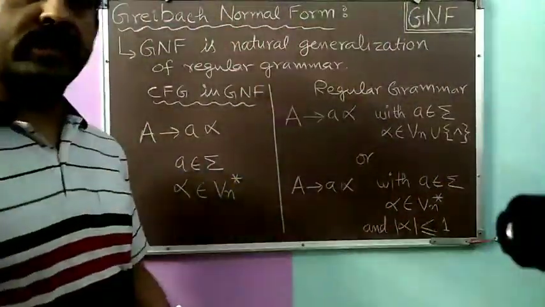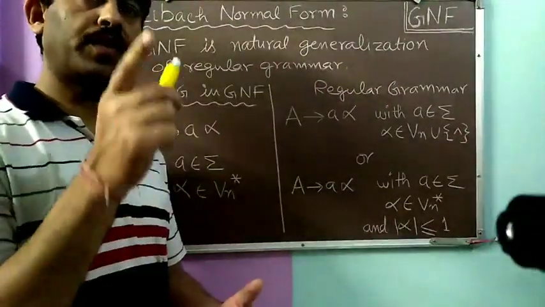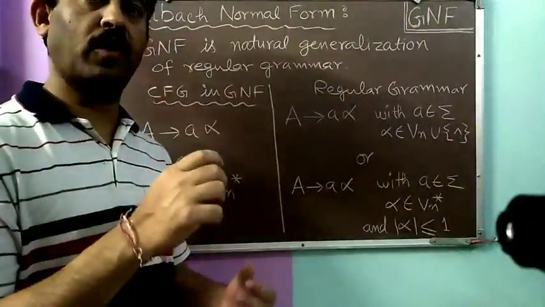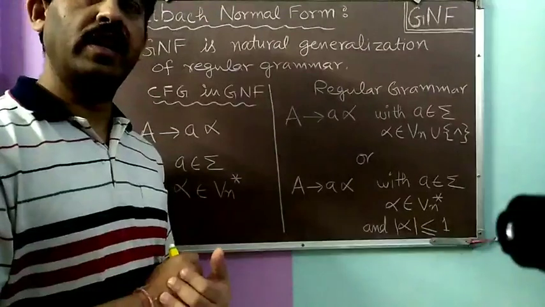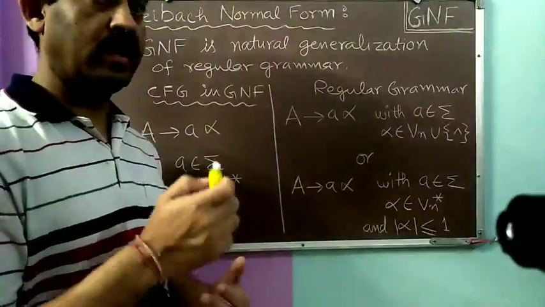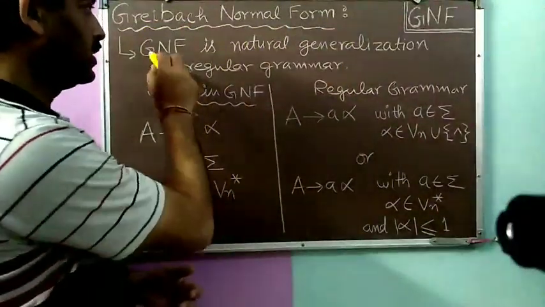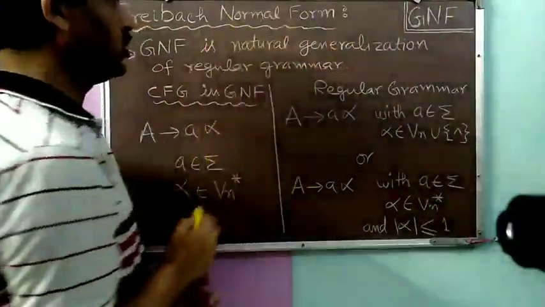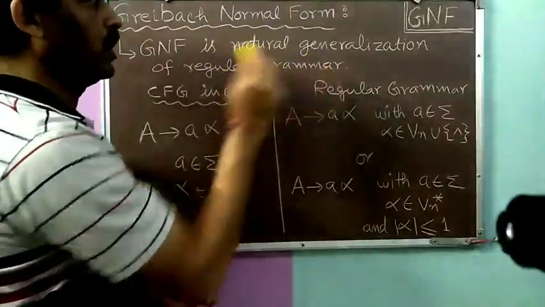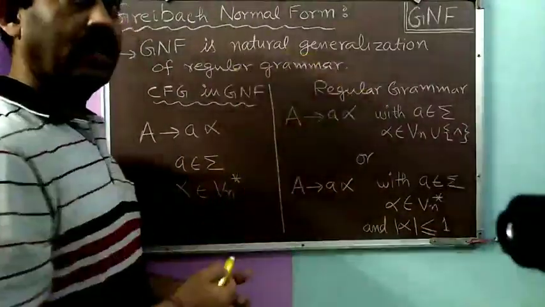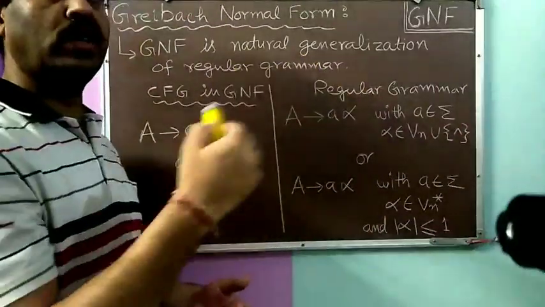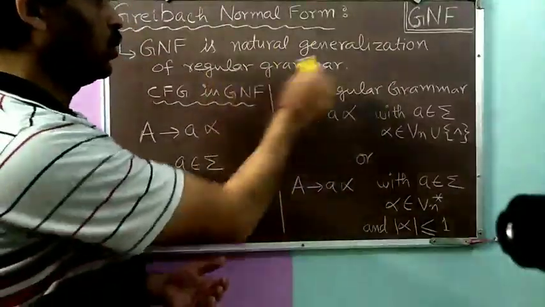As we have already discussed, the advantage of CNF, that is Chomsky normal form, is the shape of its derivation tree. In a similar manner, the advantage of this Greibach normal form is that it is a natural generalization of regular grammar. Now we'll look at what we mean by the natural generalization of the regular grammar.